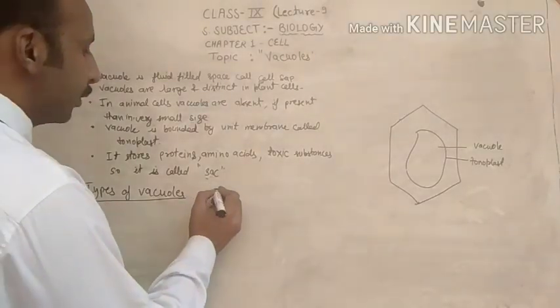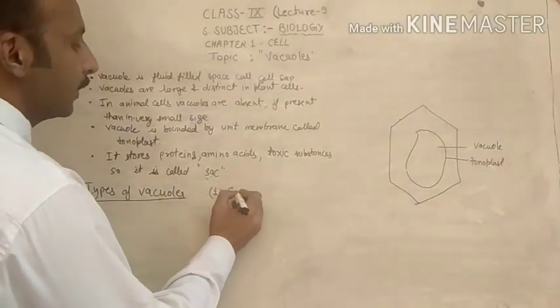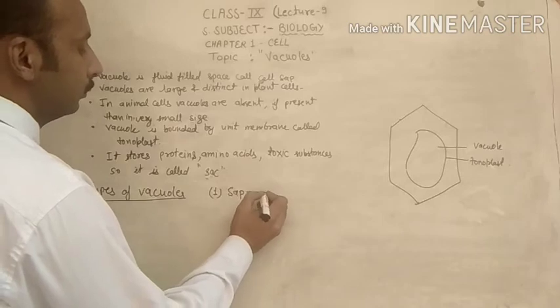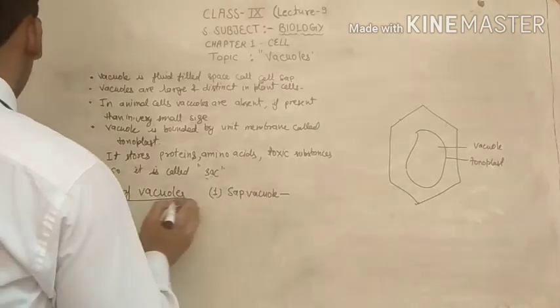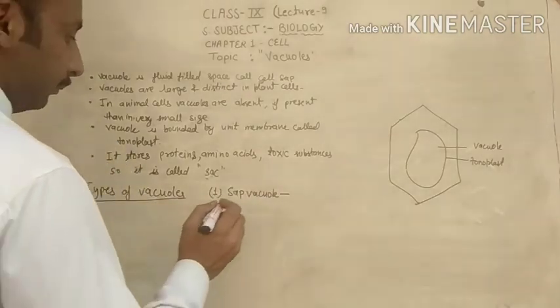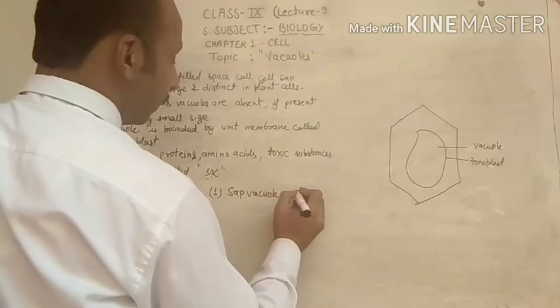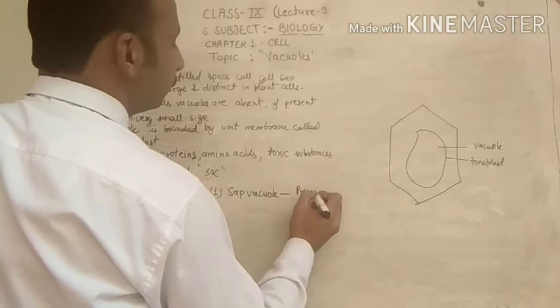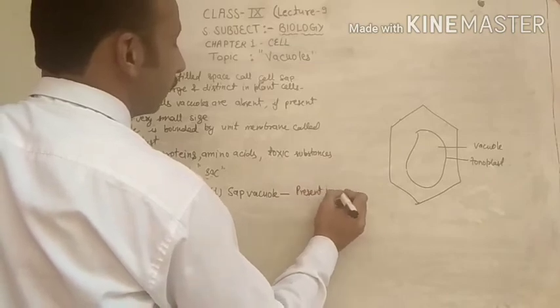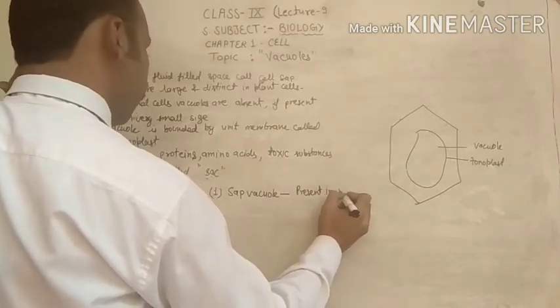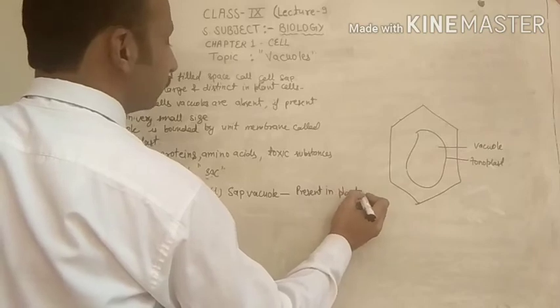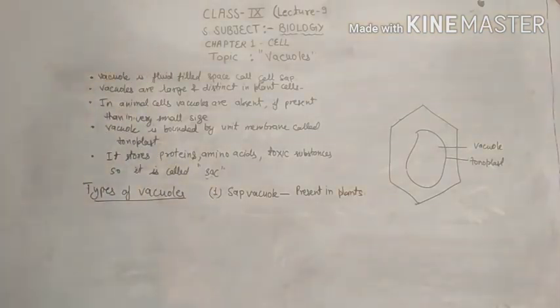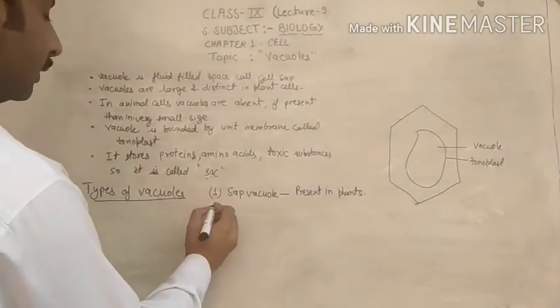The types of vacuole, first one is the sap vacuole, present in plants.